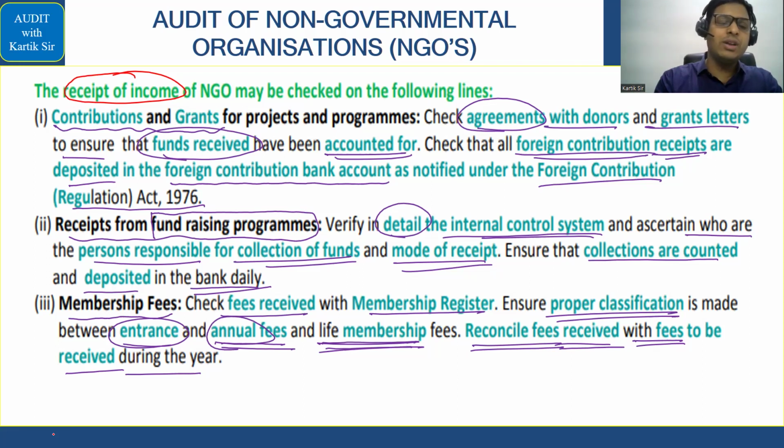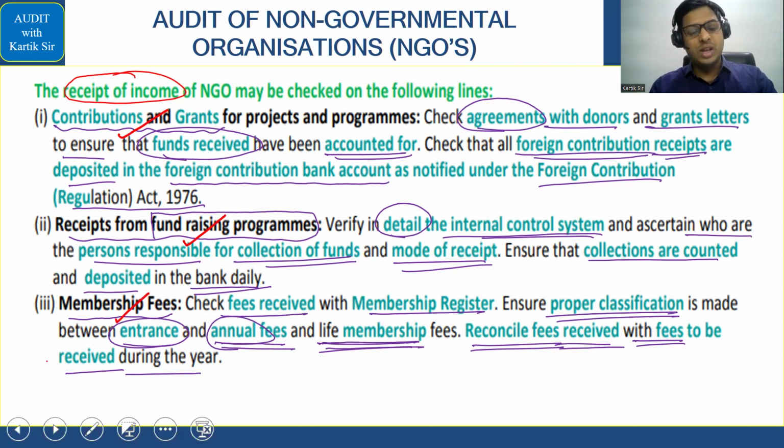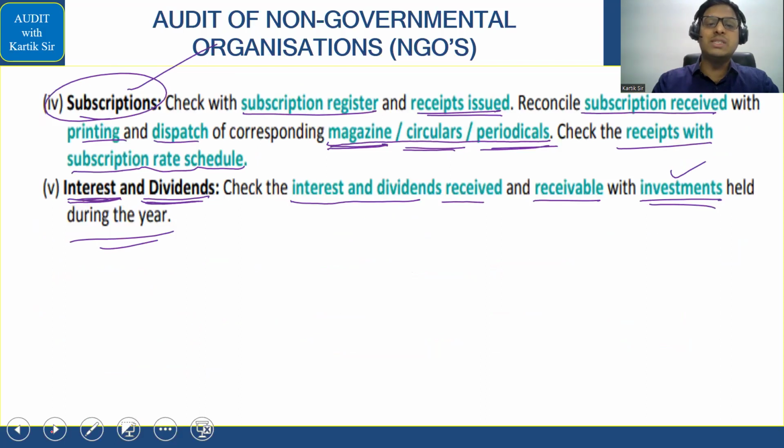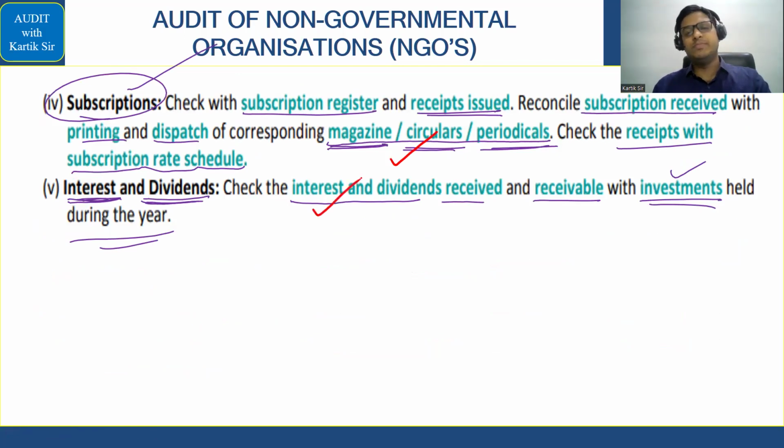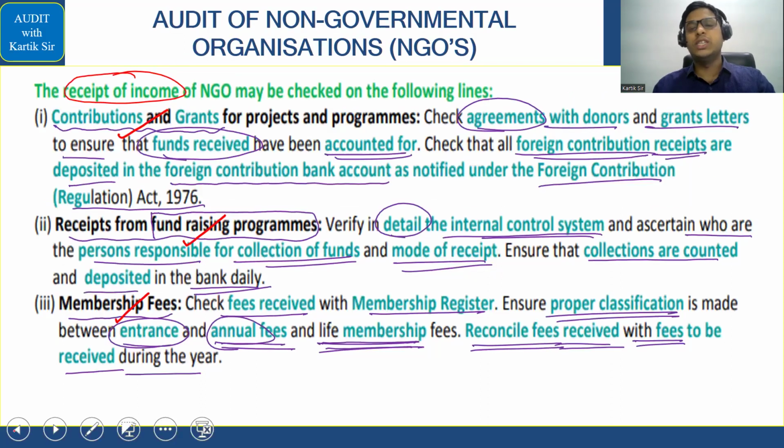So in that case, just remember, first I got contribution and grants. So this is you going to the terrace and feeding one pigeon. Then after that, fundraising program, you are feeding many pigeons. After that, you get the membership fees to take membership in the library. But there also, the library is selling magazines, so you are able to see magazines, circulars, periodicals, so that will come. And finally whatever interest or dividend you earn, you will check those, that is interest and dividend. Okay, this is how we worked on this. That is basically this answer in relation to receipt of income.